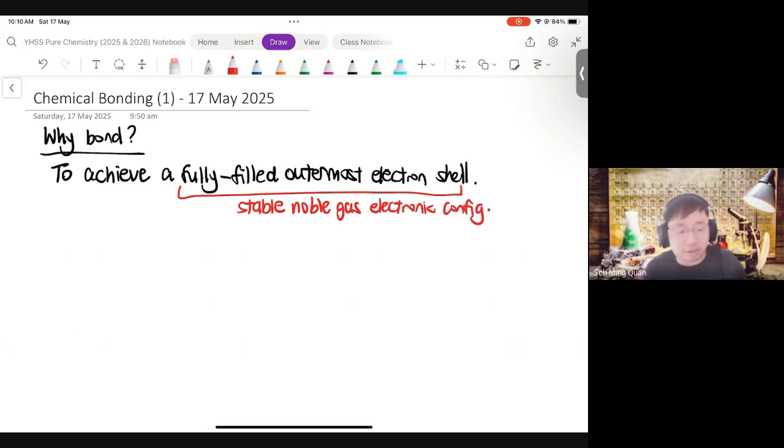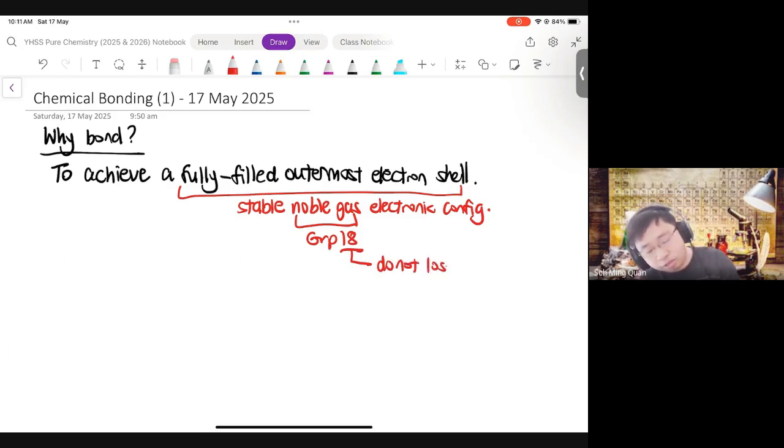And this brings us to the next concept. Noble gases are from group 18, right? They have fully filled outermost shells already. That's the reason why noble gases do not form bonds with other elements, because they already have a fully filled outermost electron shell. They do not lose, gain, or share any more valence electrons.